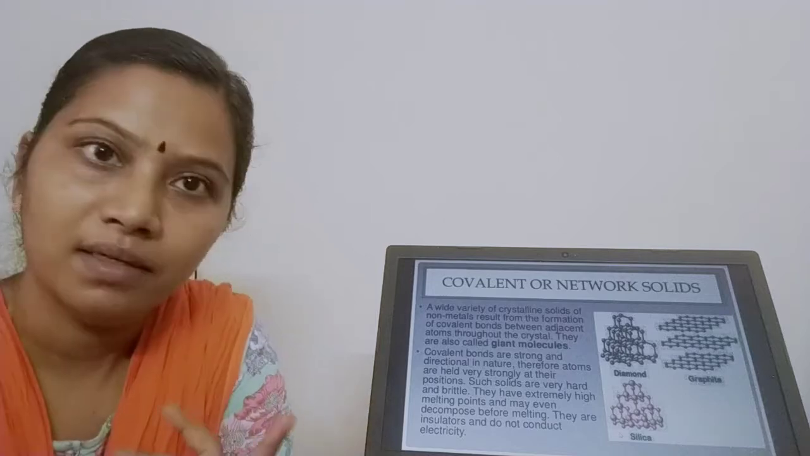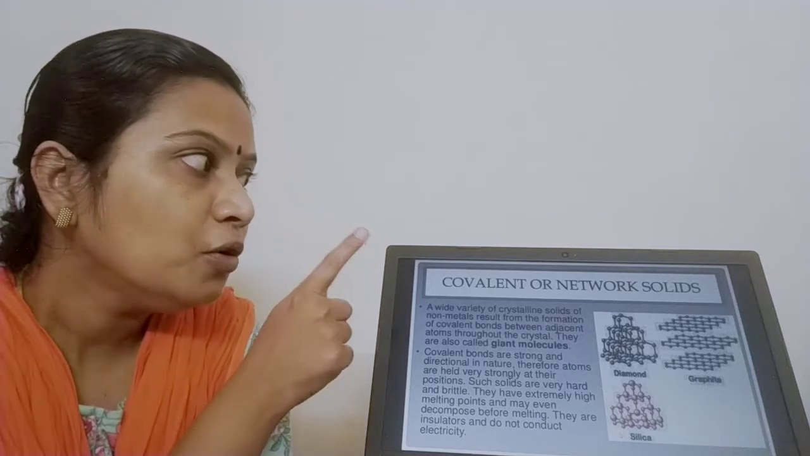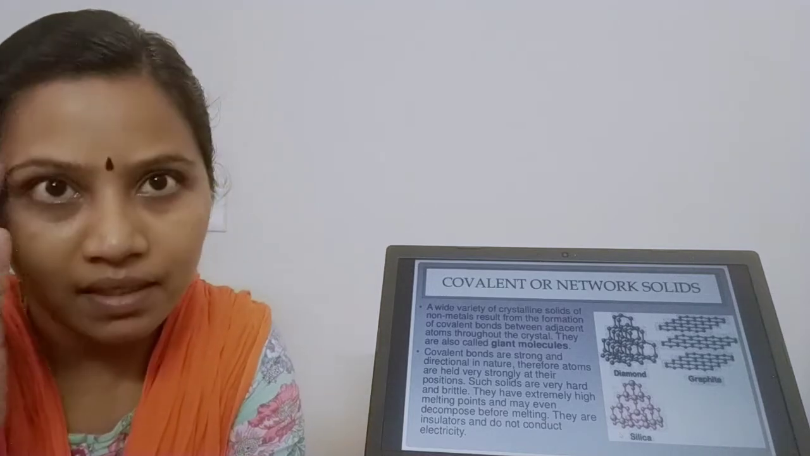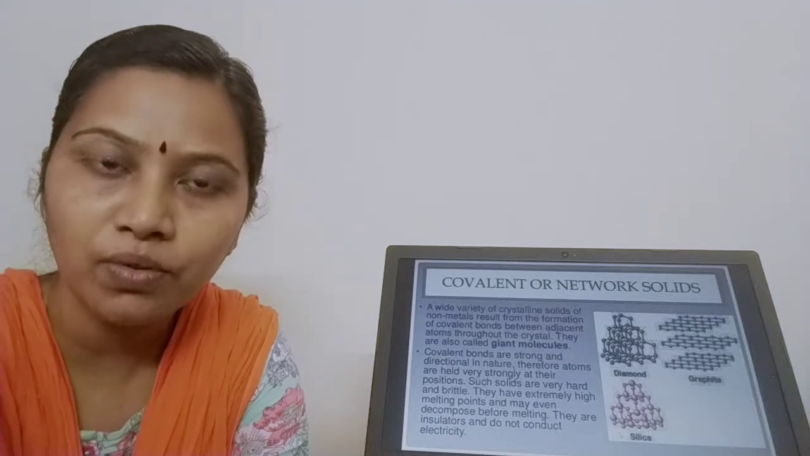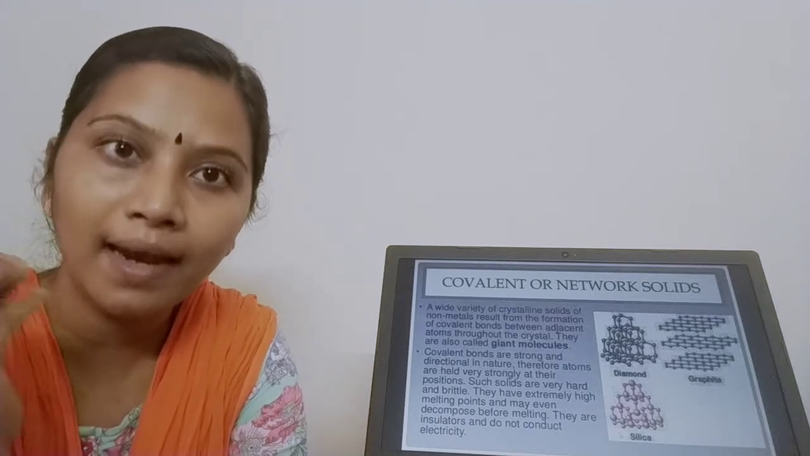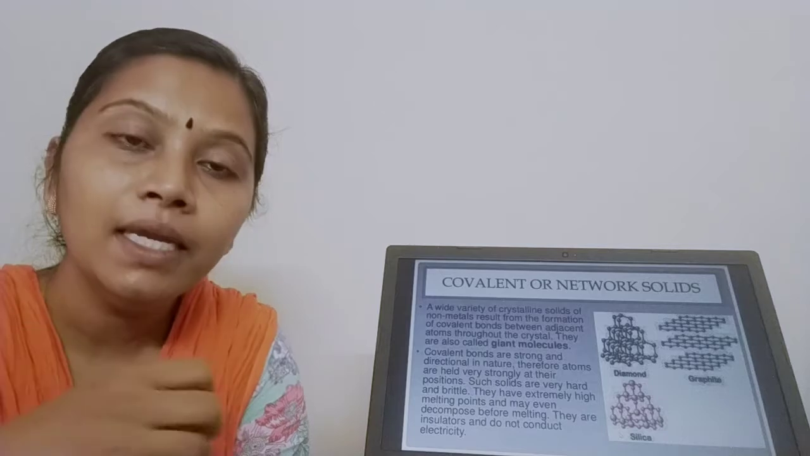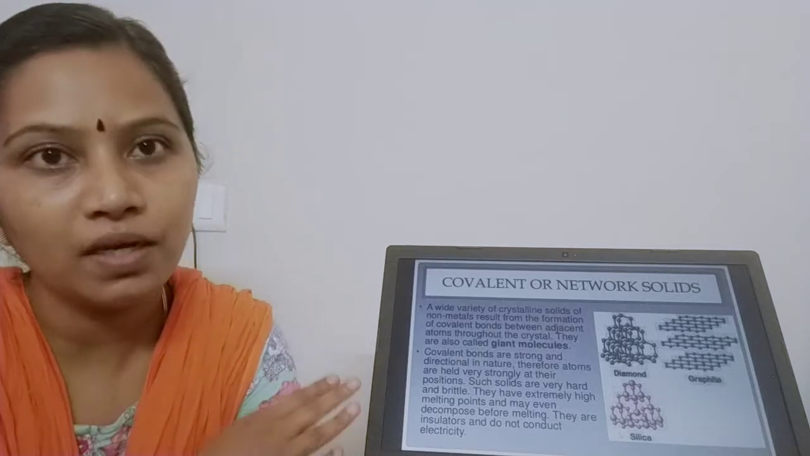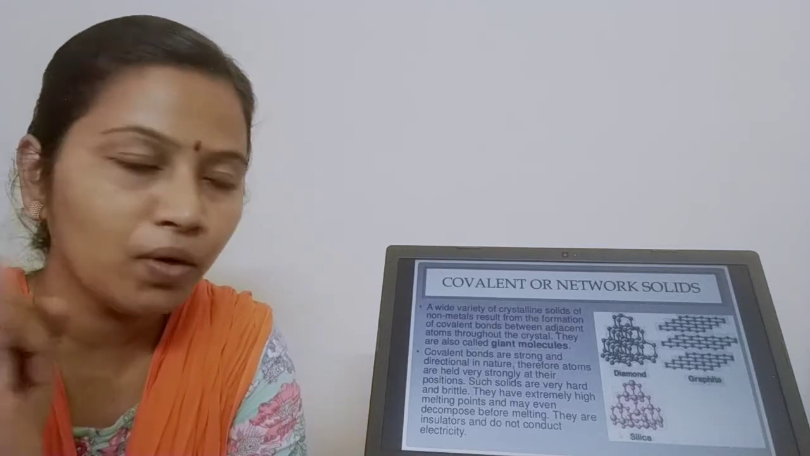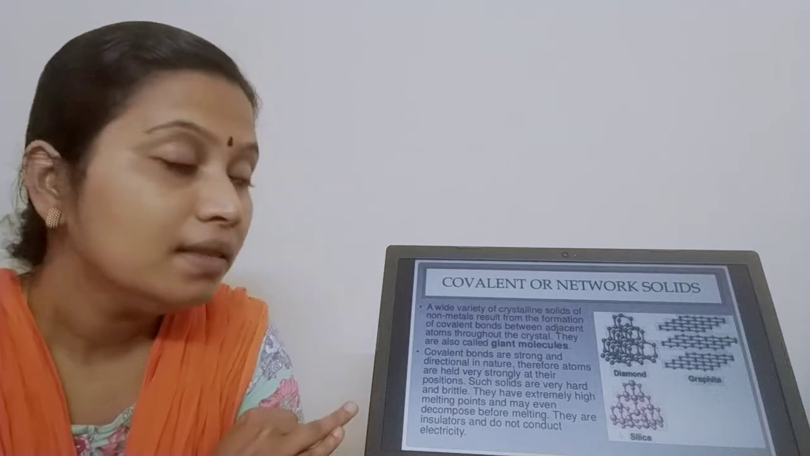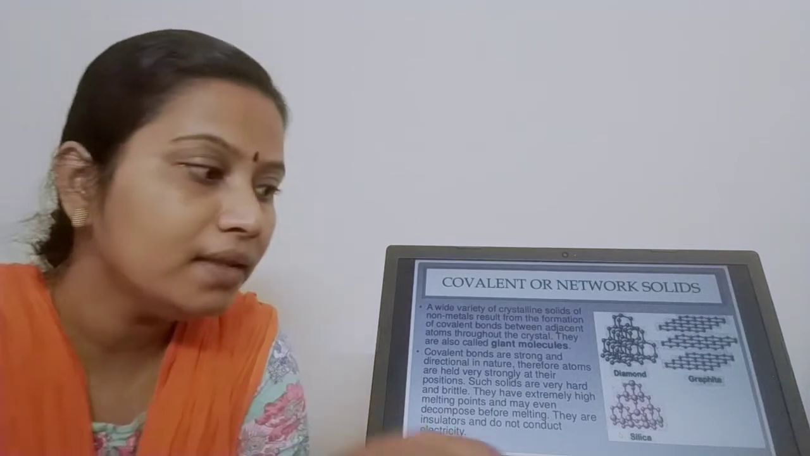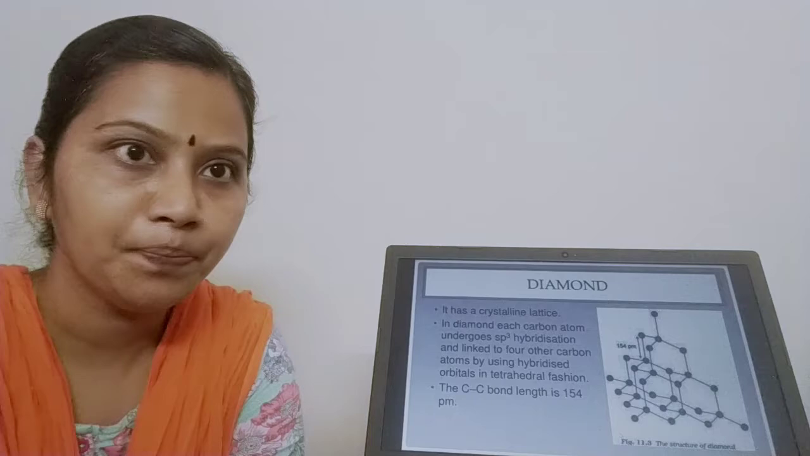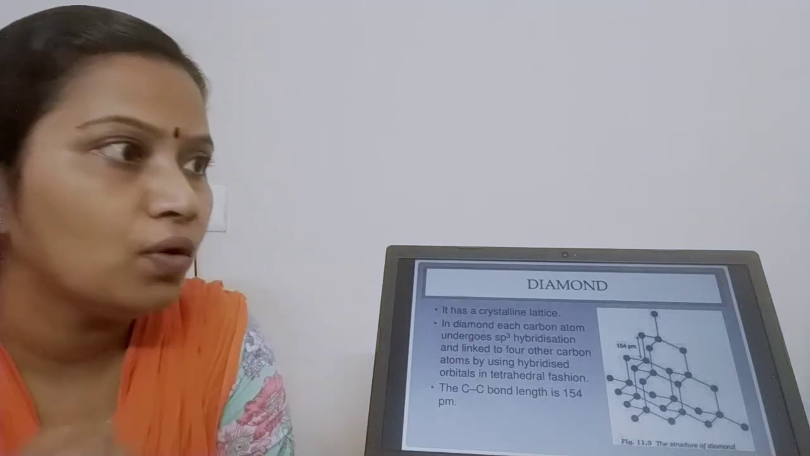They are insulators. So under covalent and network solids, they are giant molecules. The covalent bond holds individual atoms together, so they are giant molecules. This is an important point. They are also insulators. They are hard and brittle, and they decompose before melting. And this is an example of a giant molecule.